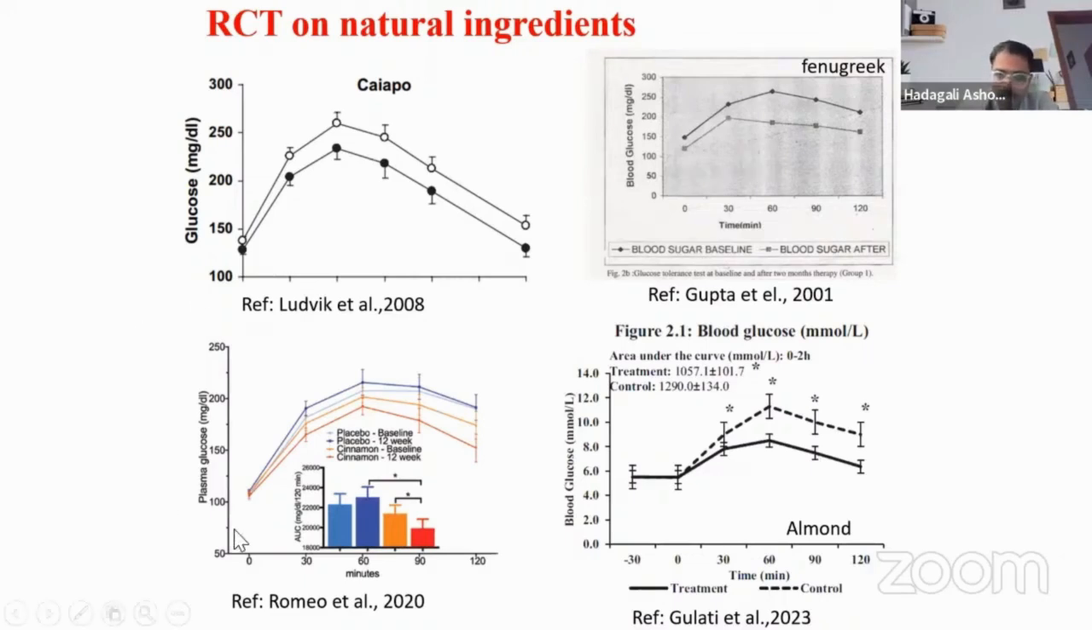These are all OGTT trials. Before collecting the sample, they fed the participants with all these interventions, and the blood glucose level was measured, and we have plotted before and after the interventions. Such literature is available on the internet from the papers.